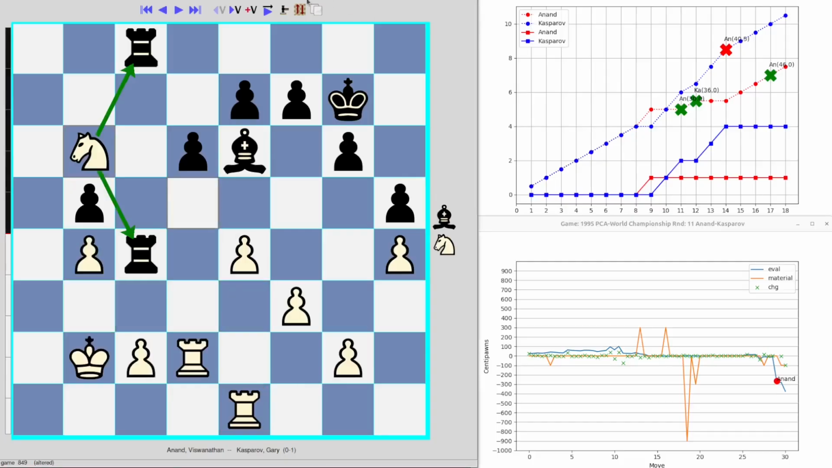Go back to this position here. Knight b6 was a mistake. There's only really one good move for white, and that's c3. So let's go through and have a look.